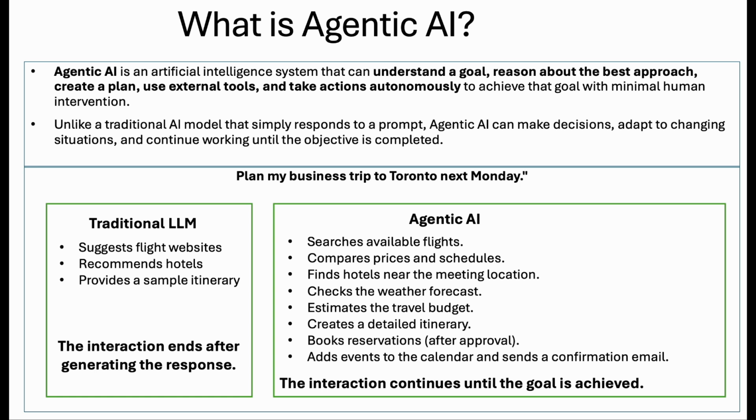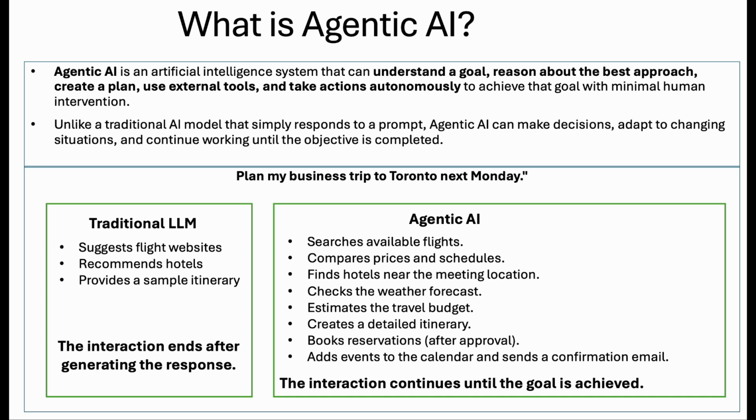An agentic AI behaves very differently. It first searches for available flights, compares prices and schedules, identifies hotels near the meeting location, checks the weather forecast, estimates the overall travel budget, prepares a detailed itinerary, and, if authorized, even books the reservations, updates the calendar, and sends a confirmation email. Notice that the user provided only one high-level goal. The agent determined all the intermediate steps and executed them automatically.